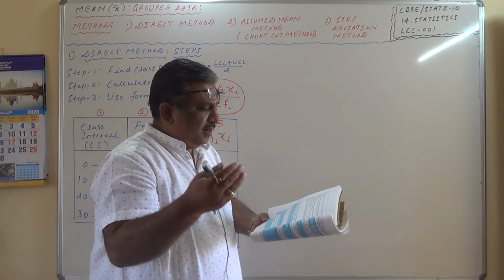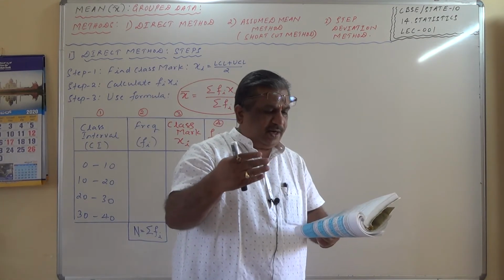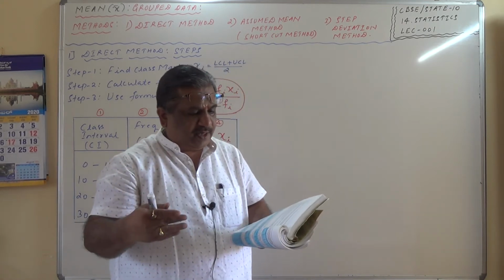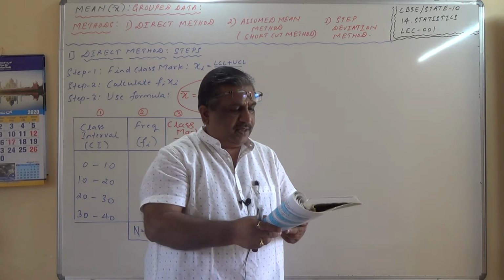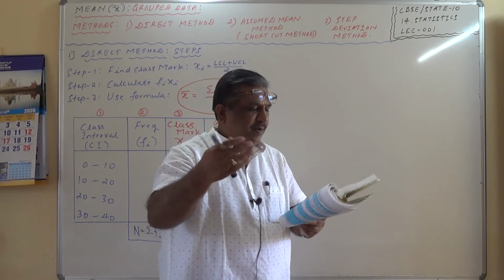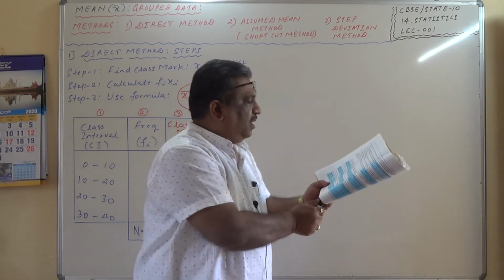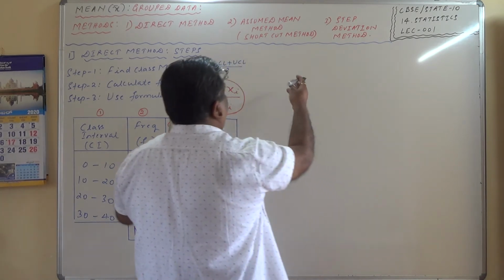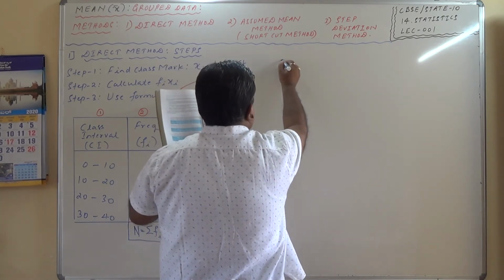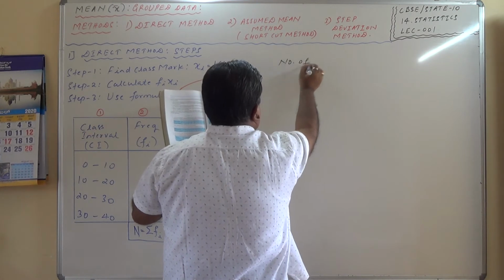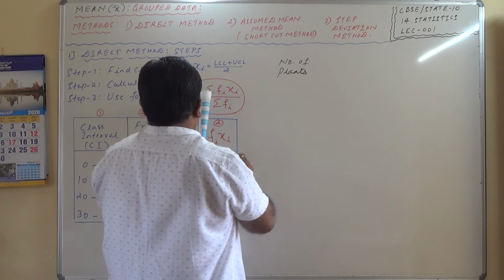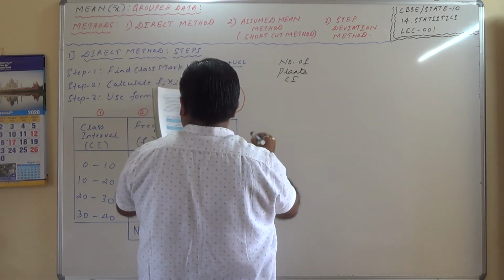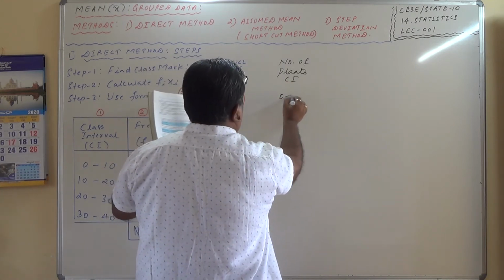That means they surveyed 20 houses and they calculated the number of plants in those individual houses, and the data obtained is in the form of number of plants and number of houses. So number of plants, and this is nothing but the class interval 0 to 2.